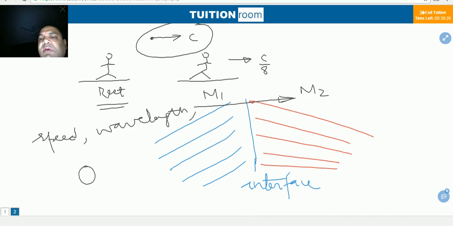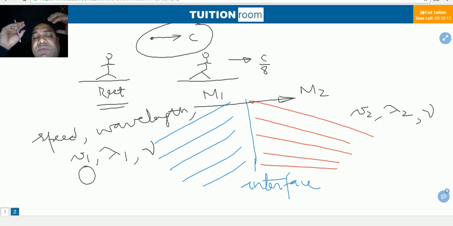Suppose here is speed v1, wavelength lambda 1, then here is speed v2, wavelength lambda 2. The frequency of the photon will not change. When a photon moves from one medium to another, its speed will change, its wavelength will change, and its frequency will not change.